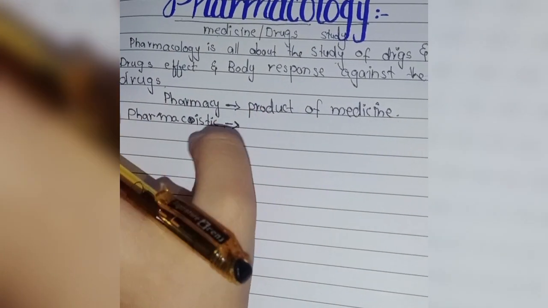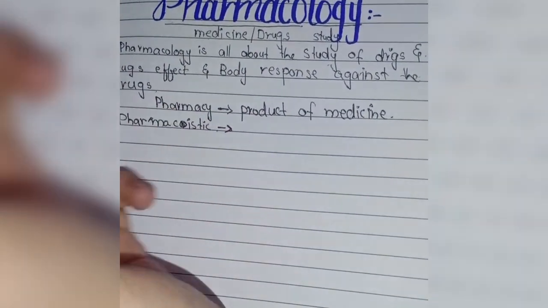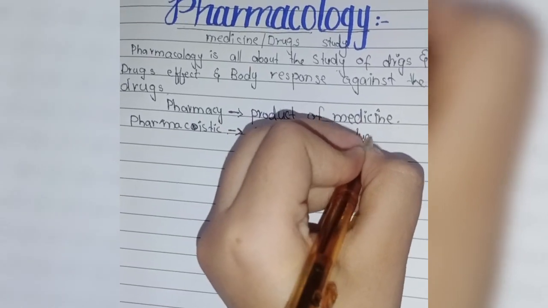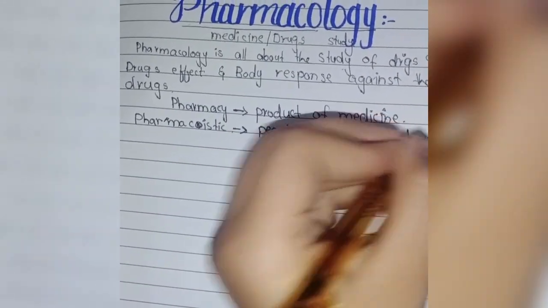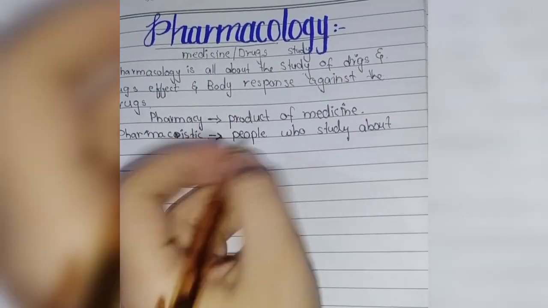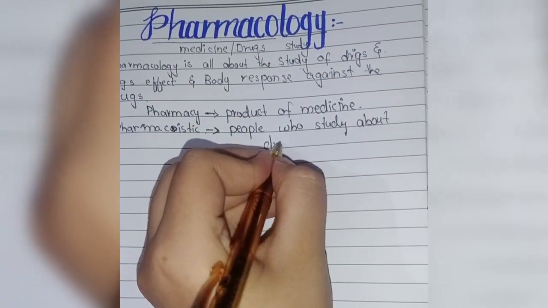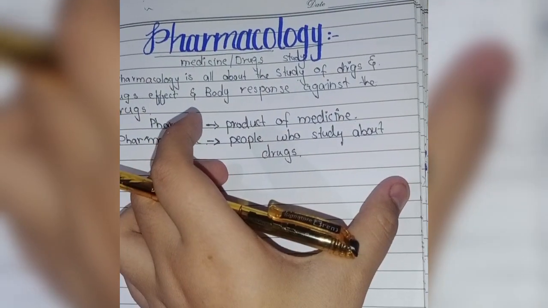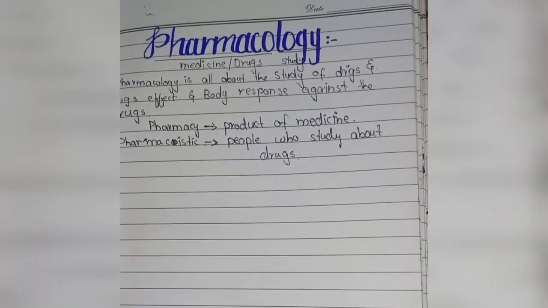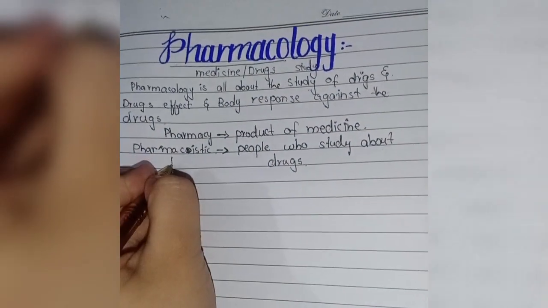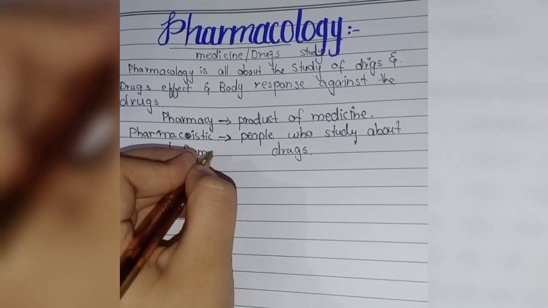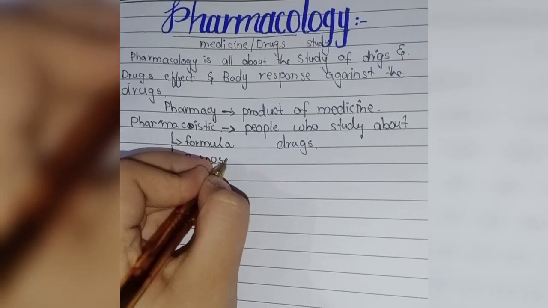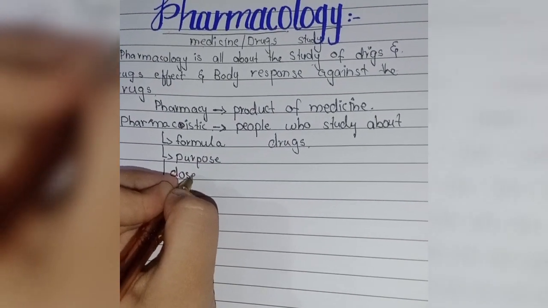So the people who study about the drugs are known as pharmacologists. They study the formula of drugs and the purpose, why it is used, and tell the patient which dose is perfect, which dose is required for which specific one.